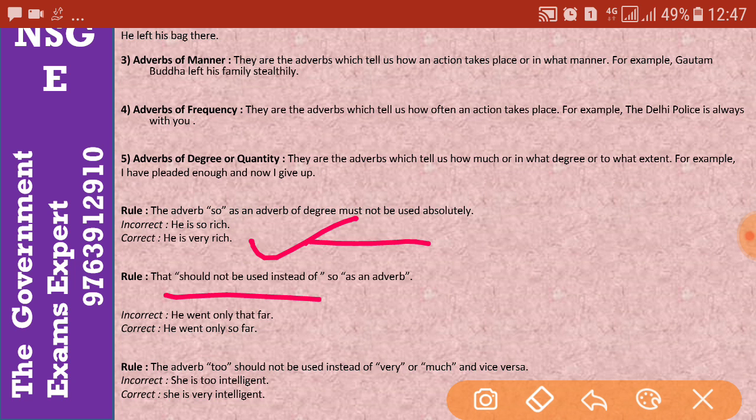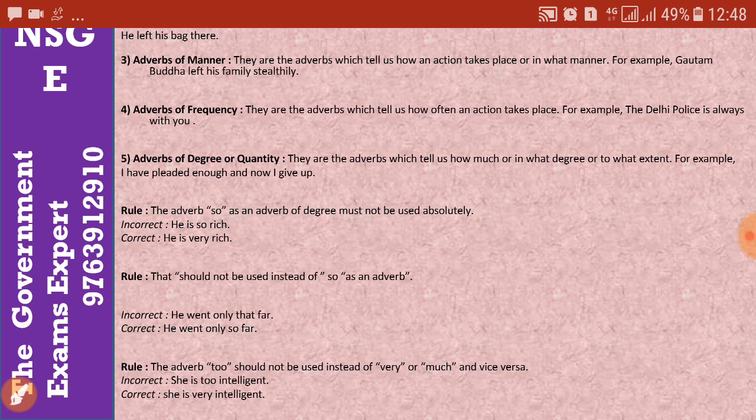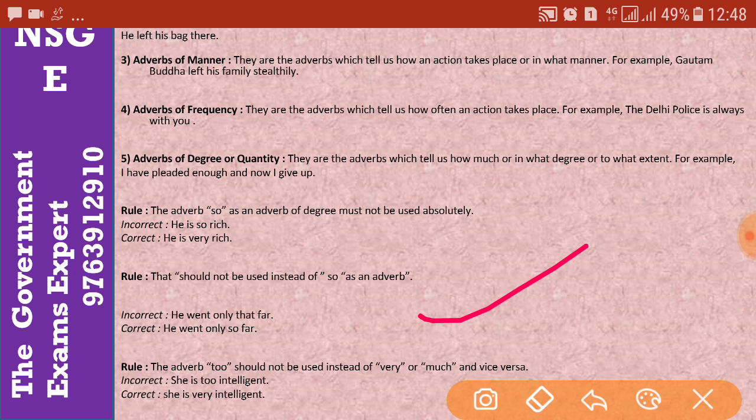The second rule is that "that" should not be used instead of "so." Why? We can check in an example. "He went only that far." No, "he went only so far." He went only so far. So we shouldn't use that word instead of "so." Please do remember.